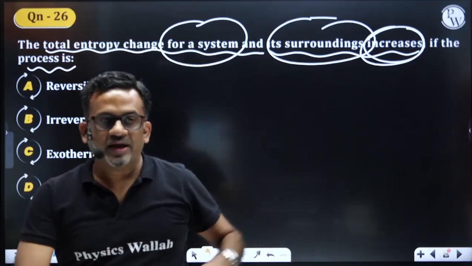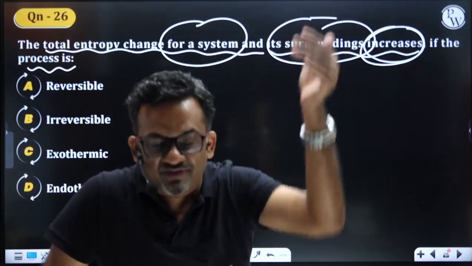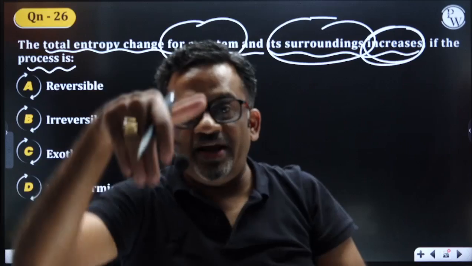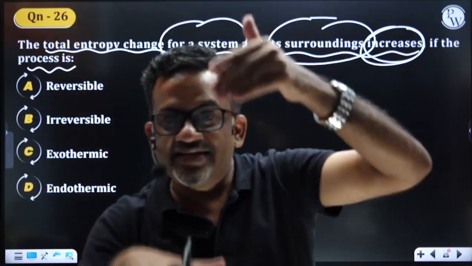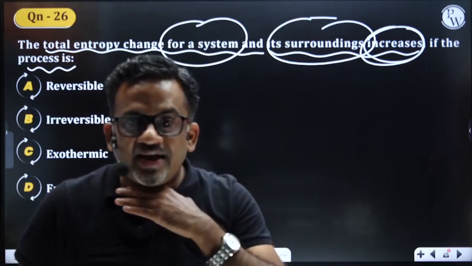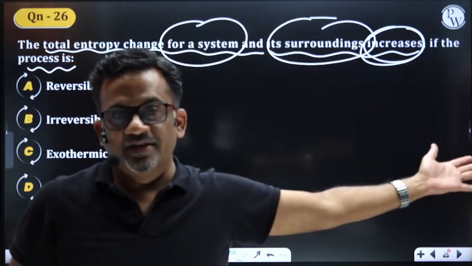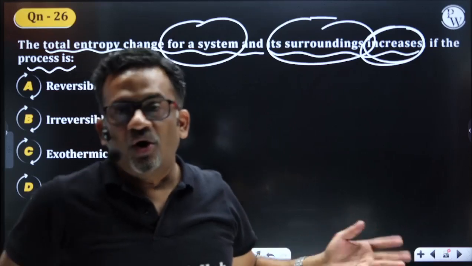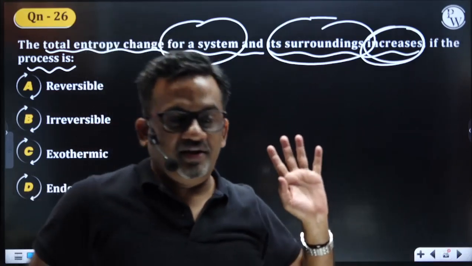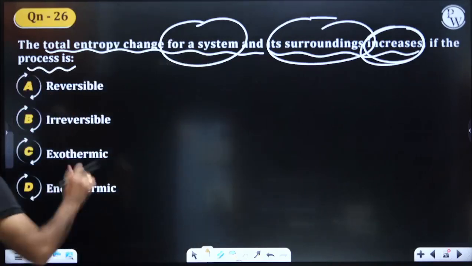Is that clear? You cannot have an expression like the rain falls down and at the same time it is going up. Rain is falling down, the rain is going up. Is that happening? No. Is that clear? In one particular direction, they are taking place randomly. Spontaneously, they are taking place. All of them are spontaneous and all of them are irreversible. Is that clear, students? So which process is this?